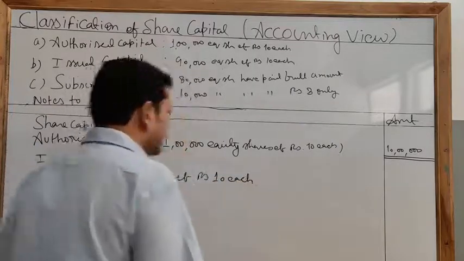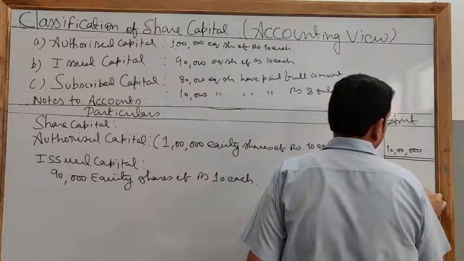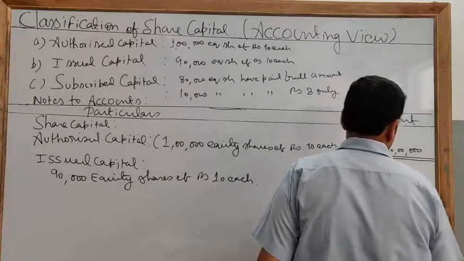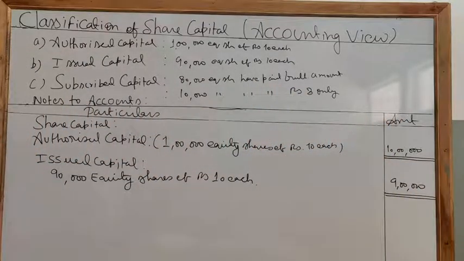Okay? That is your issued capital. So here we will write 9 lakh. Okay? Now we will write subscribed capital.